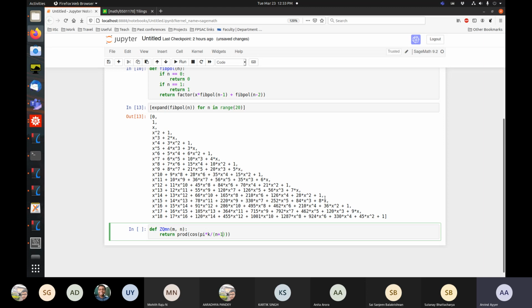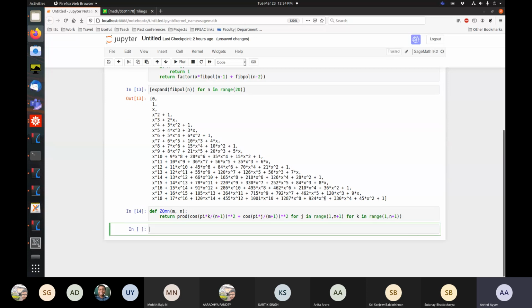So here I am implicitly assuming that m and n are, this is 2m by 2n, plus cosine squared of pi times j by m plus 1. Oops. Squared, for j in range 1 to m plus 1, for k in range 1 to n plus 1.